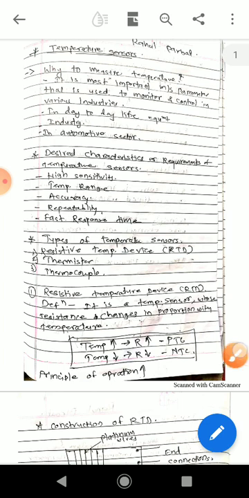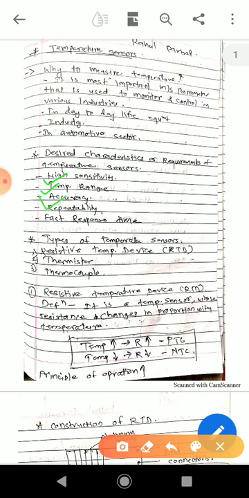So the first parameter is high sensitivity. The sensitivity of the temperature sensor must be very high so that it can offer better measurement of the temperature. Then the next one is the temperature range. Temperature range is the range in which the temperature sensor is actually going to operate. For example, one particular sensor can operate from 0 degree Celsius to 1000 degree Celsius. Then the next one is the accuracy.